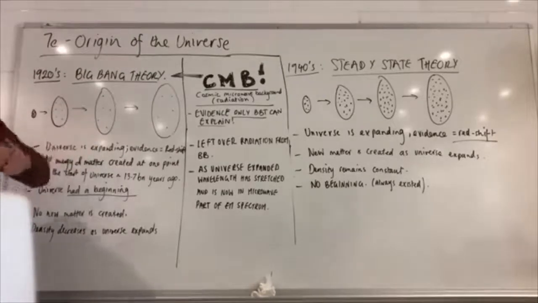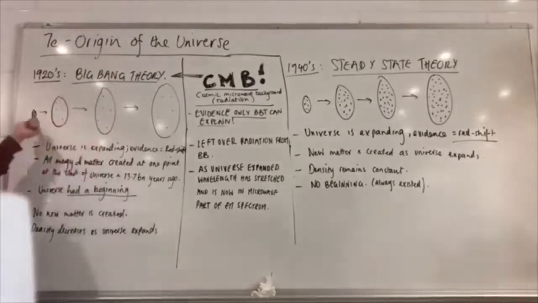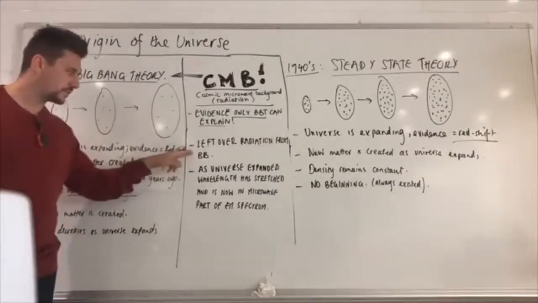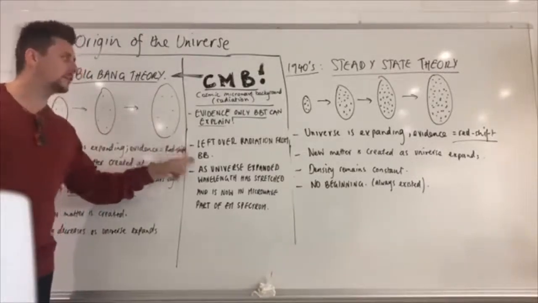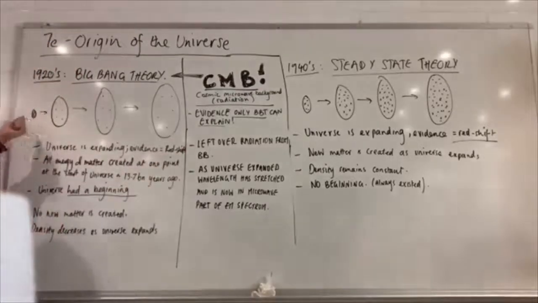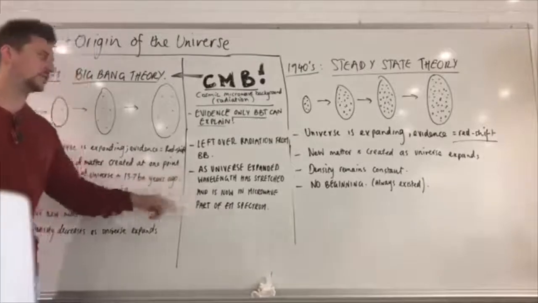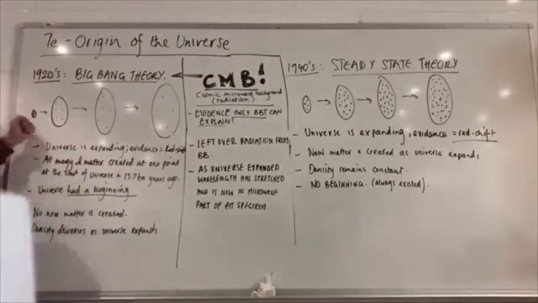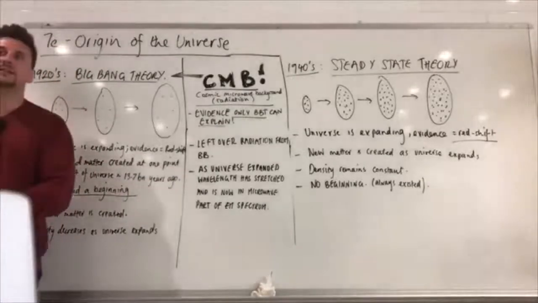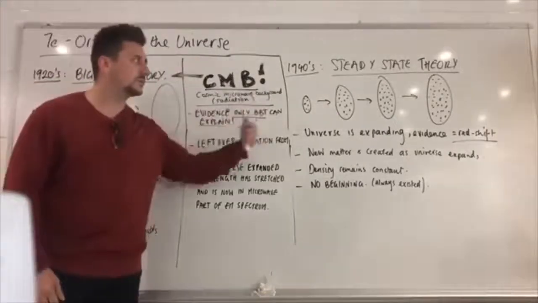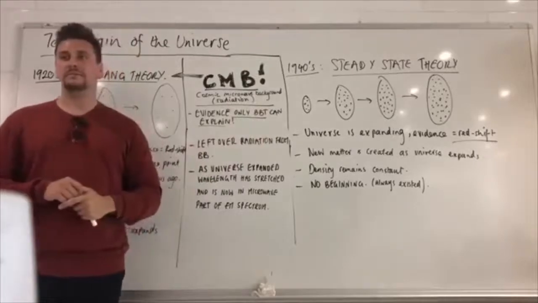All right? So the discovery of the cosmic microwave background radiation can only be explained by the Big Bang Theory because over time, the radiation that was left over, so CMB, cosmic background radiation, microwave radiation, is leftover radiation from this point here at the start of the Big Bang. And over time, as the universe expanded, it's stretched and is now in the microwave, which can only be explained if it was created at a single point at the beginning of the universe, not if matter is constantly being recreated. All right? And that's it.